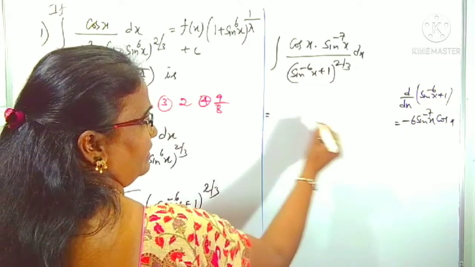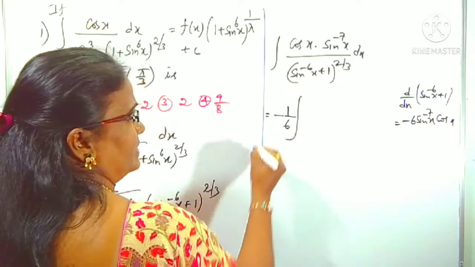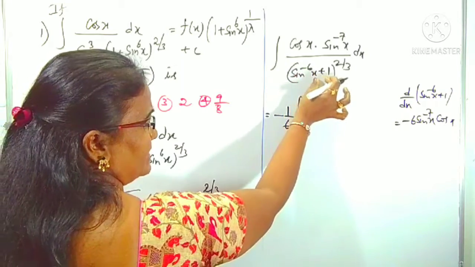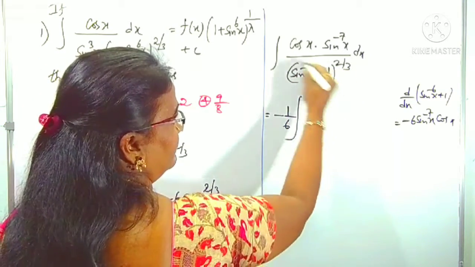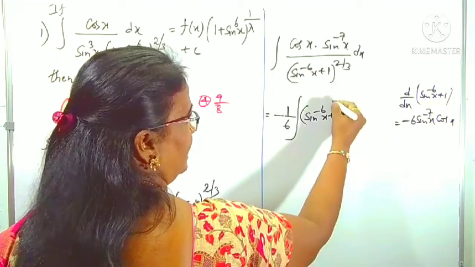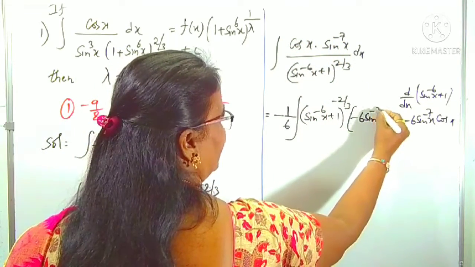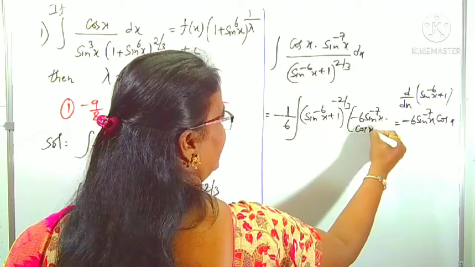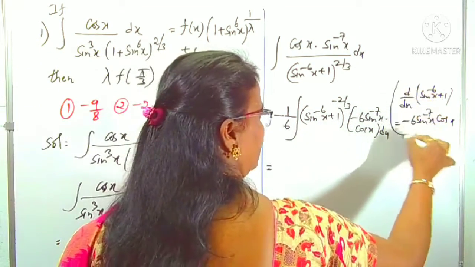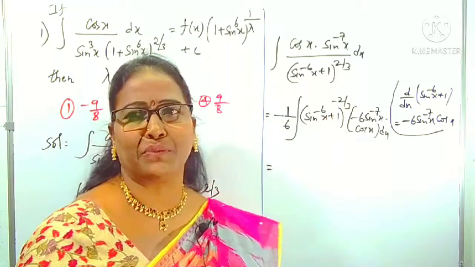I am writing divide and multiply with minus 6, means 1 by minus 6 outside. This is multiplied with minus 6, and whatever may be the denominator function, sin power minus 6x plus 1 whole power 2 by 3, bring into numerator, that is minus sin power minus 6x plus 1 whole power minus 2 by 3, into, this I am writing, minus 6 sin power minus 7x into cos x, right, whole dx. Why have I written like this? Because you know very well this function's derivative is here, then the power of this function is minus 2 by 3.